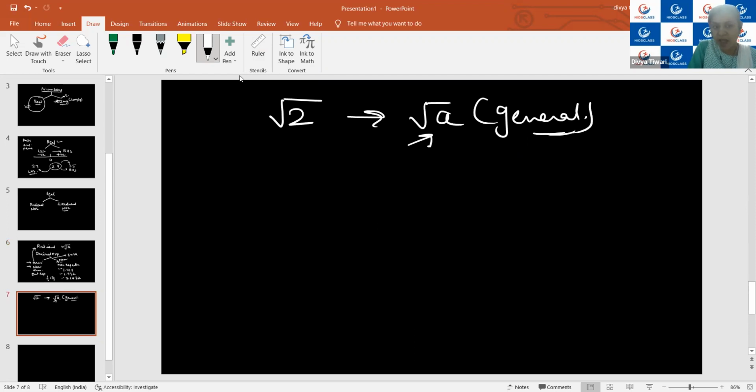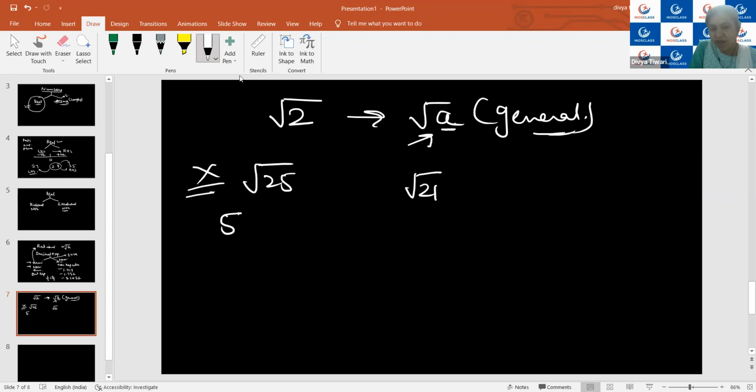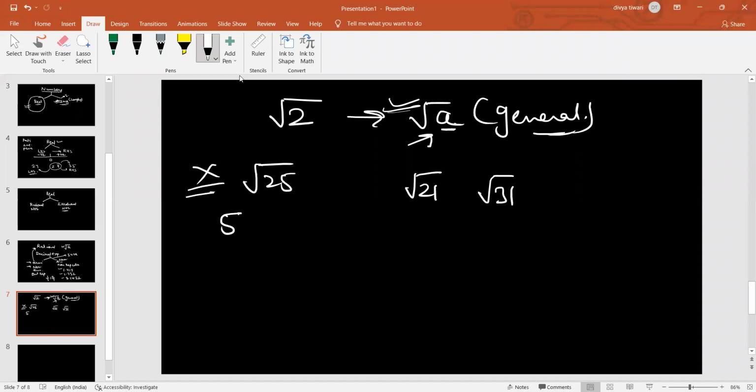Okay, ma'am. Any number can be at the place of A, but it should not be a perfect square. If I write root 25, then it is not an irrational number, because we know that 25 is a perfect square of 5. I hope it is clear, Aarti. Yes, ma'am, it's clear. So at the place of A, we can have 21, 31, any number. Okay. So in general representation, I have represented it by root A. Is it clear? Yes, ma'am.